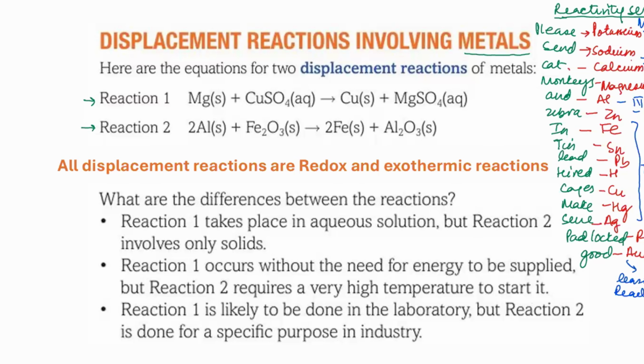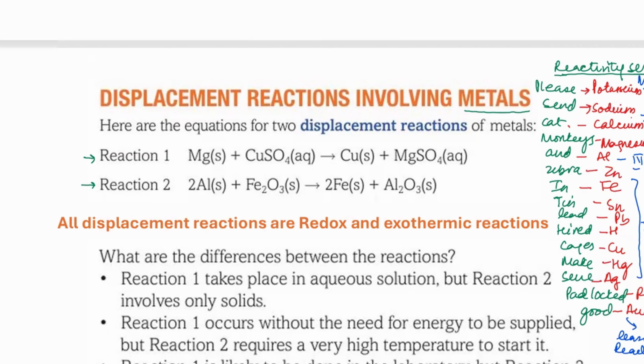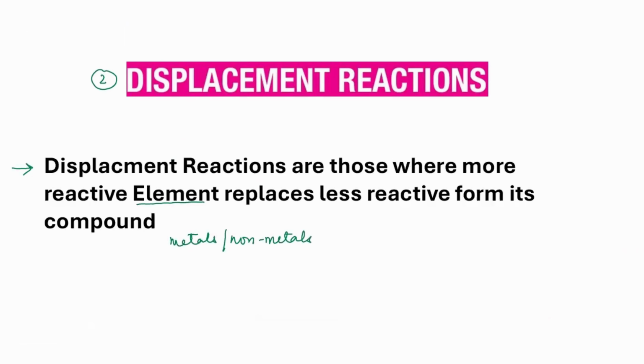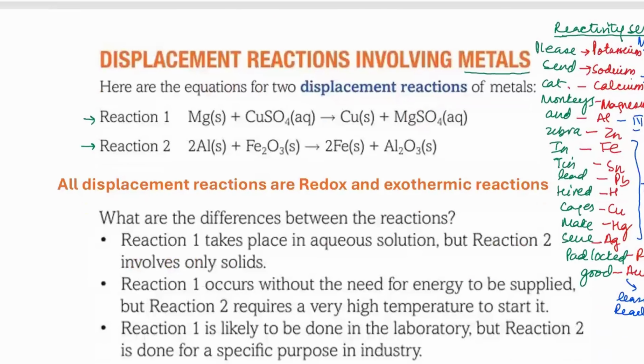As I've already told you, the ones on the top are most reactive. Let's suppose we have the most reactive, say potassium, sodium, calcium, or magnesium, and they are made to react with the compound of a less reactive metal. Then the displacement reaction takes place. As we saw in the definition, the more reactive metal displaces the less reactive one, so the ones on the top will displace the less reactive from the compound.